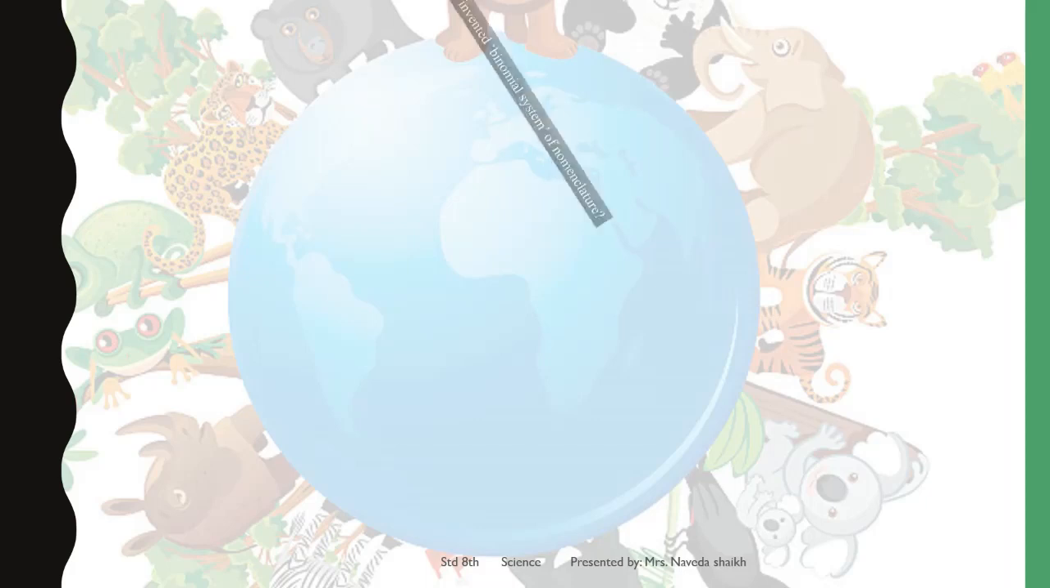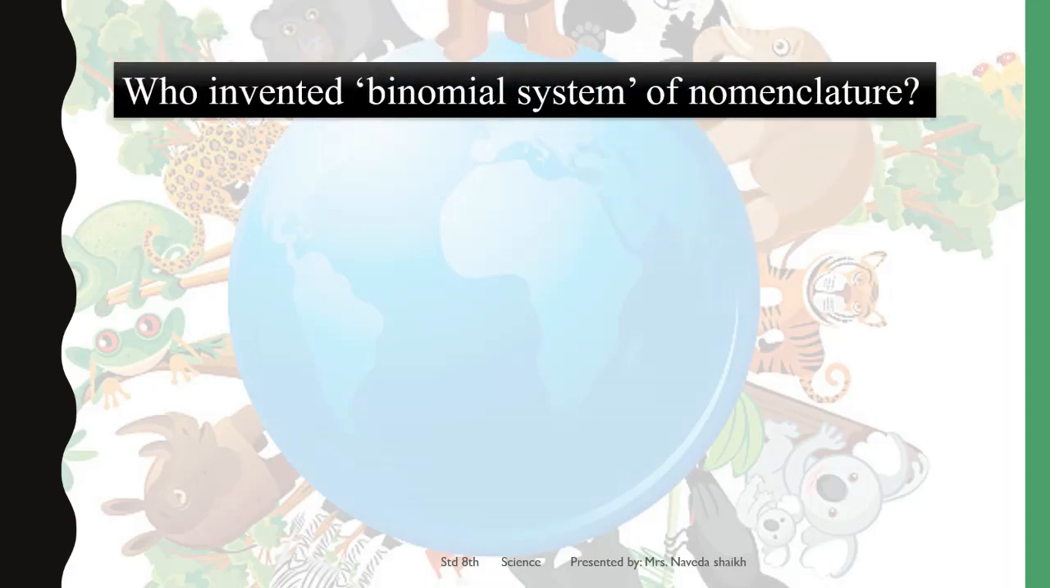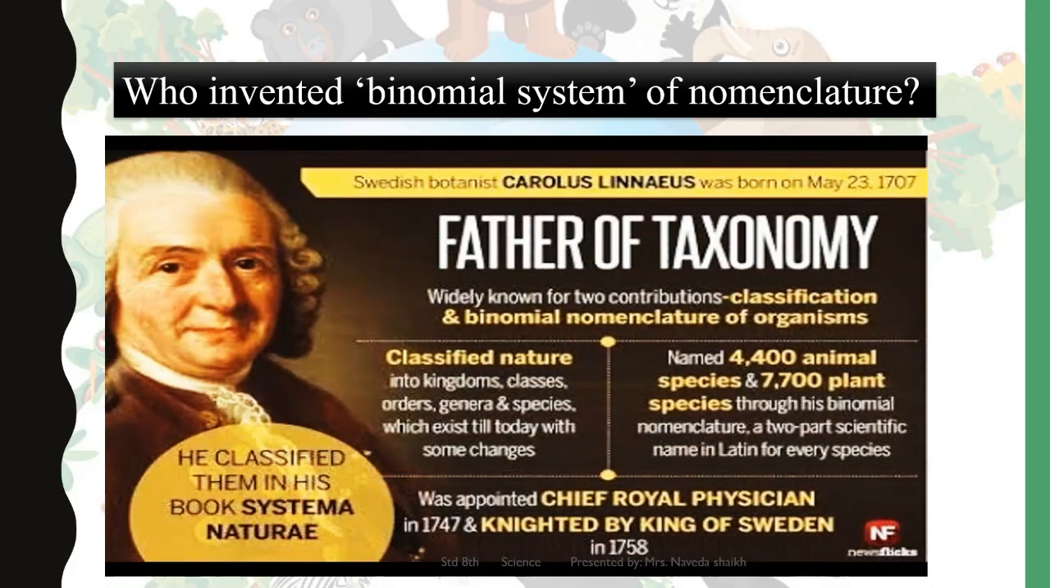An important thing that you learned last year was who invented the binomial system of nomenclature. Nomenclature, binomial system, these words are coming back to you, right? This was done by none other than Carolus Linnaeus. He was a Swedish botanist. Botanist means somebody who learns about plants. He is known as the father of taxonomy, the person who contributed a lot to classification and binomial nomenclature of organisms.